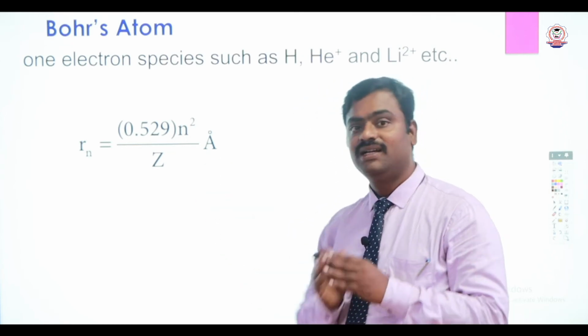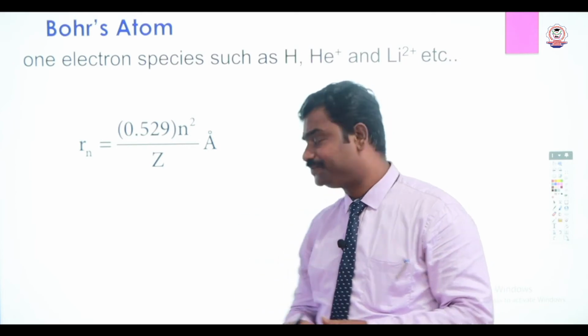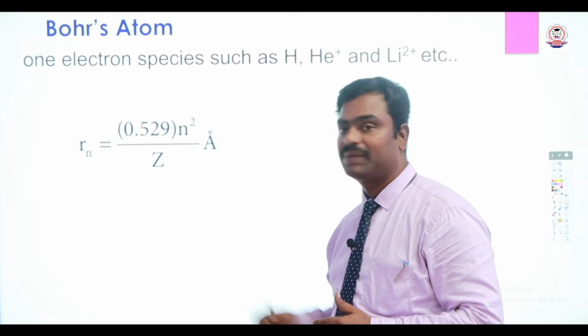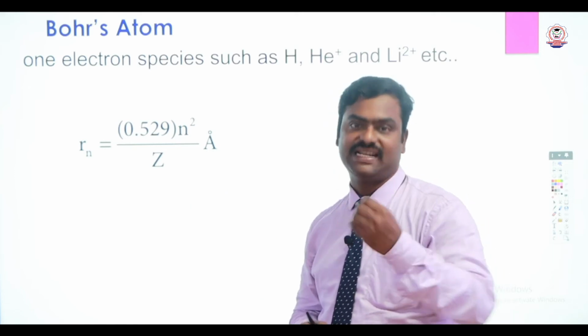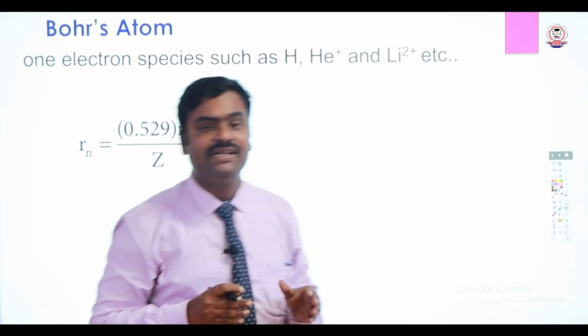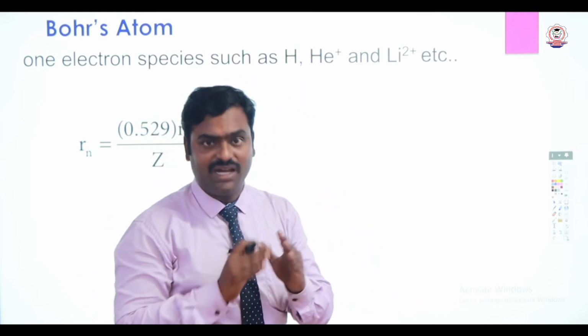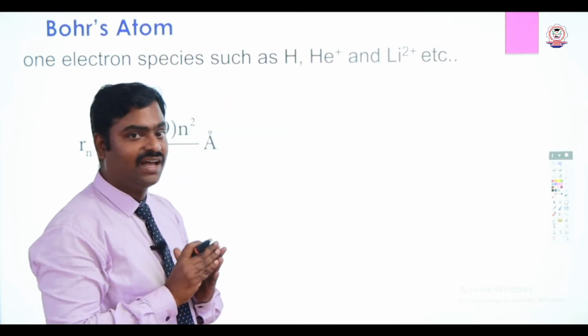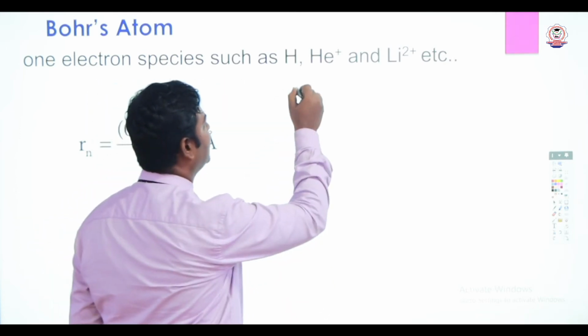Here you will get the radius in Armstrong unit. See students, n represents the nth orbit, Z represents the atomic number of the atom. So now students, for hydrogen, we will calculate the radius of the first orbit of hydrogen atom.